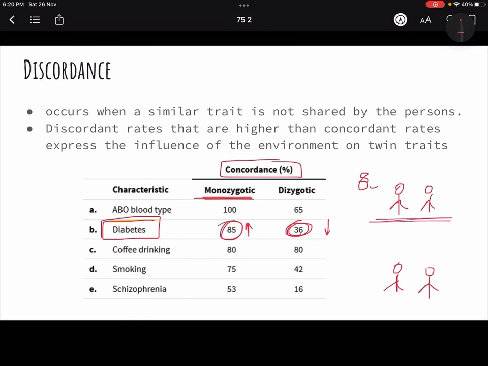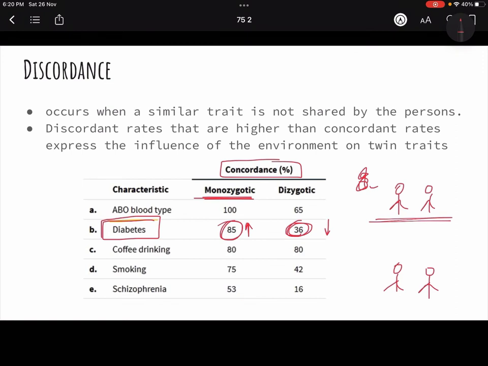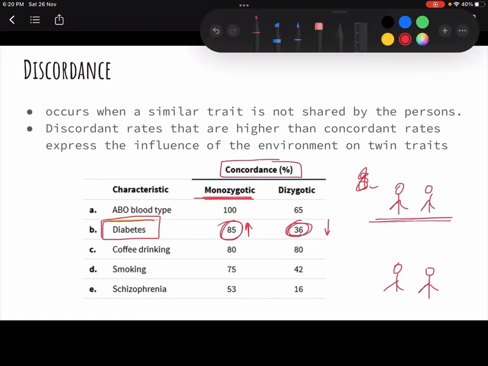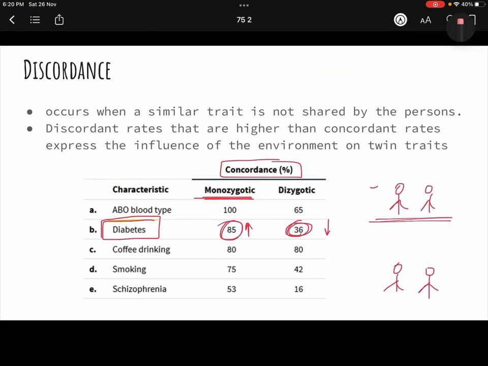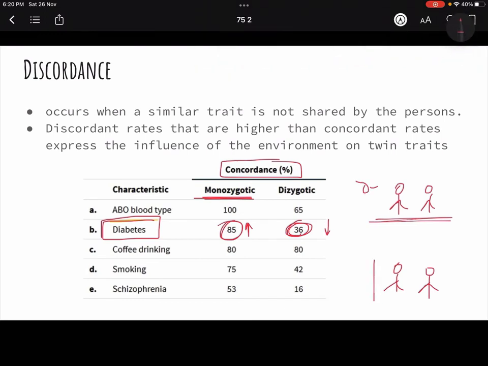Either they will have it or not, 85% chances are there. That means it is quite high. The chances of both of them having diabetes is quite high. It is 85%, whereas compared to these two people who are dizygotic, it is only 36%, less than half. So can we say that diabetes can have a genetic influence?